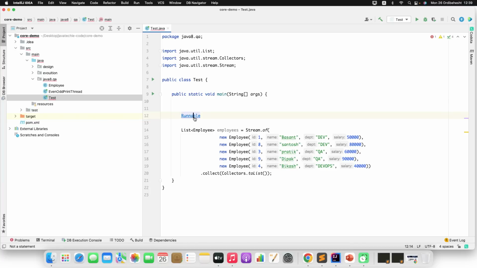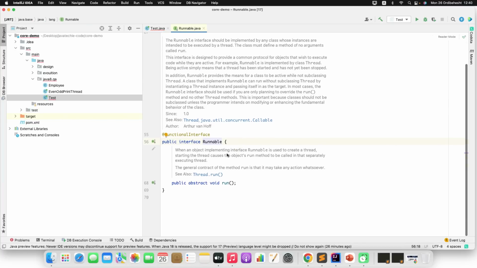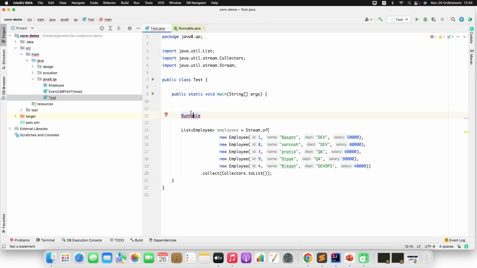If I go inside this Runnable interface, you can see it contains only one abstract method, and you can see the annotation @FunctionalInterface. This annotation is optional. If your interface has only one abstract method, that is enough to define it as a functional interface. Similarly, if you go and check Callable,